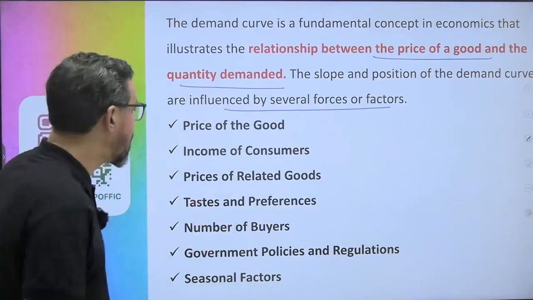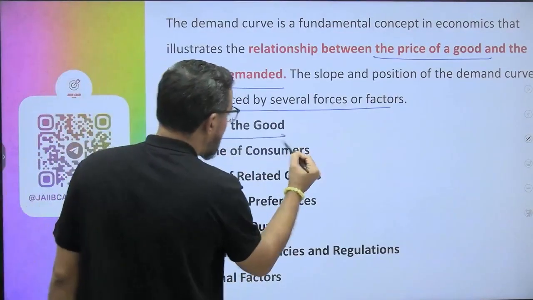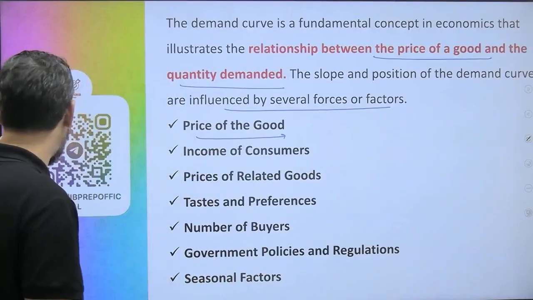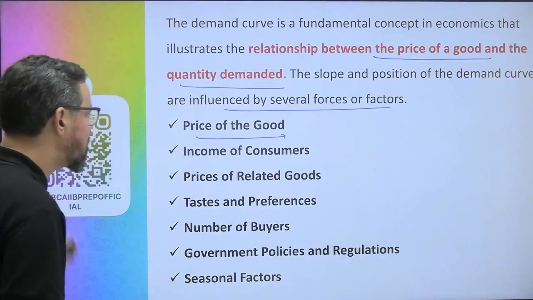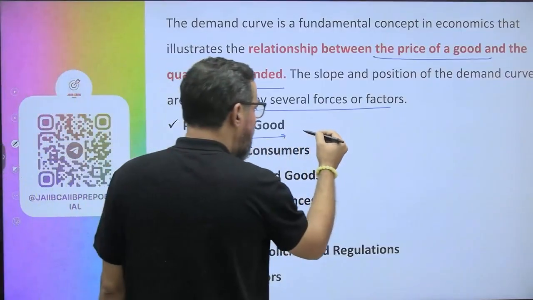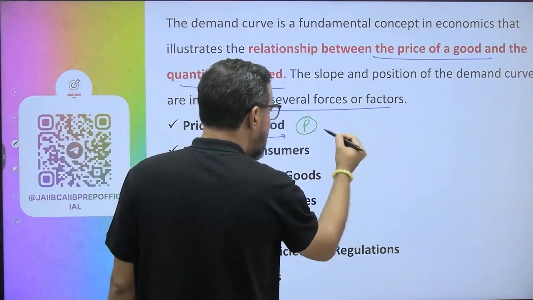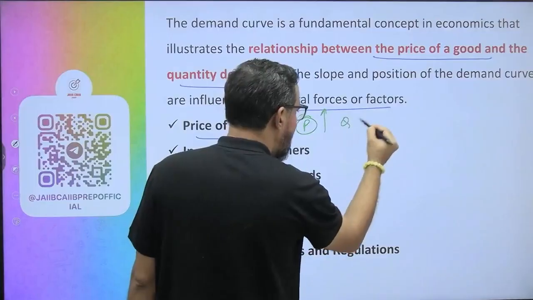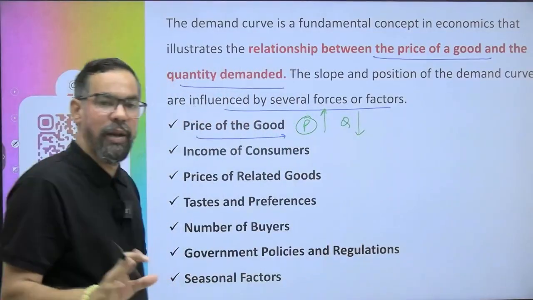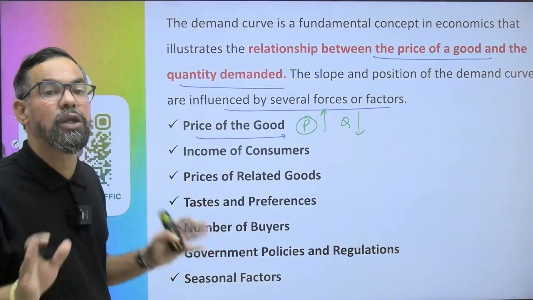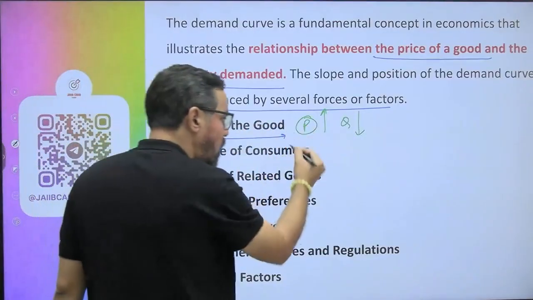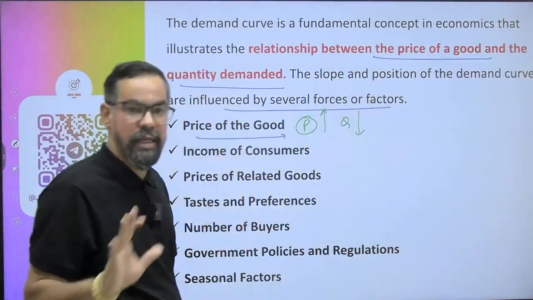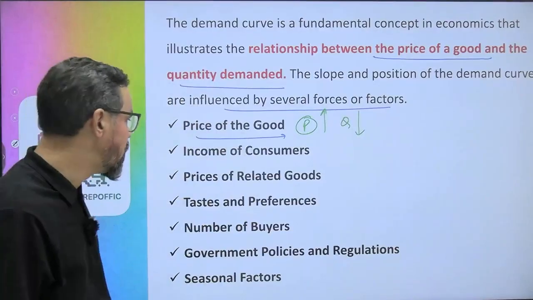One by one, price of goods. Now we all know about this one. Price of goods means, see, if prices are higher, the quantity demanded will be lower. That is the law of demand. Okay? And vice versa, when prices come down, the quantity demanded will increase. So the first thing is very simple.